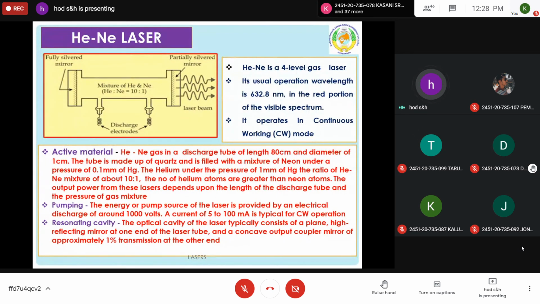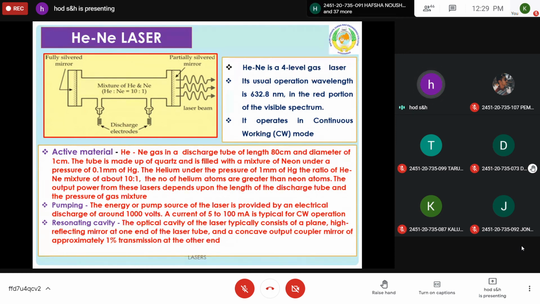So as we discussed, for producing this gaseous laser, you need again three devices. The first one is the pumping mechanism. So here it is discharge of electrodes. By applying high voltage, excitation takes place. In the previous case, it is optical pumping. A xenon flash tube is used so that the ruby crystal is irradiated with a green flash of light. Here it is different. It is discharge of electrodes. And the active material here is a helium neon mixture, which is taken in 10:1 ratio.